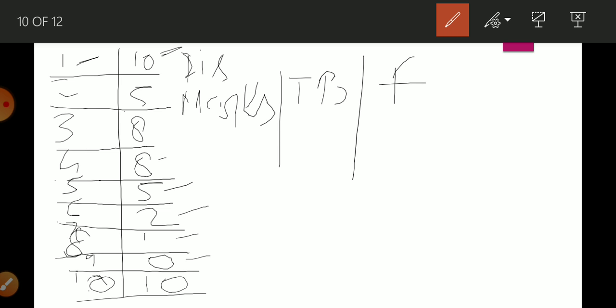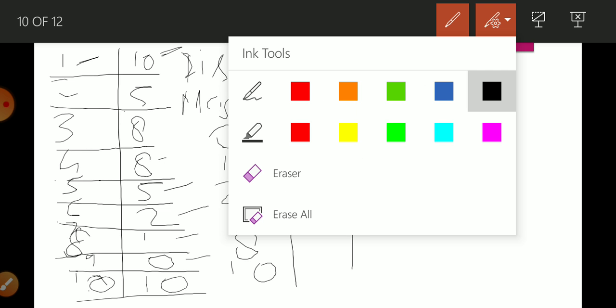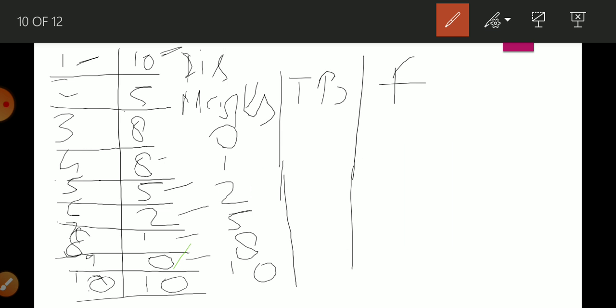So 6 numbers have appeared, and we will write these 6 numbers. First is 0, then 1, then 2, then 5, then 8, and the last one is 10. Okay, how many times does 0 appear? 0 appears 1 time, so here we will draw one line and write 1. 1 appears 1 time, so here we will draw one line and write 1.